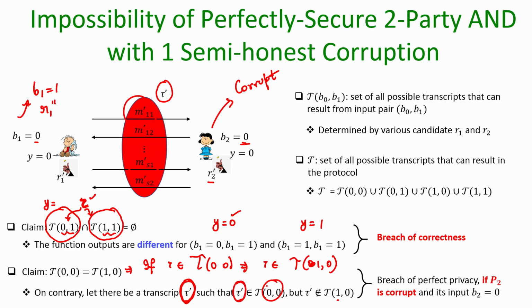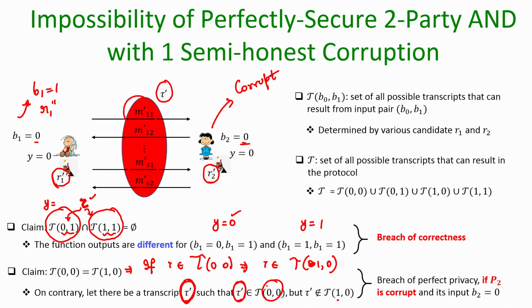And if this is the case, then indeed if P2 participates in the protocol with b2 equal to 0, and if indeed the transcript tau prime is the resultant transcript, again the probability of this happening might be small. It depends on the fact that this transcript tau prime can indeed occur only if P1 is participating with randomness r1 prime and P2 is participating with randomness r2 prime, with their respective inputs being 0 0. Only in that case could this transcript tau prime be generated. The probability that the respective randomness of P1 and P2 are r1 prime and r2 prime might be very small, it might be negligible, but that is a non-zero probability.